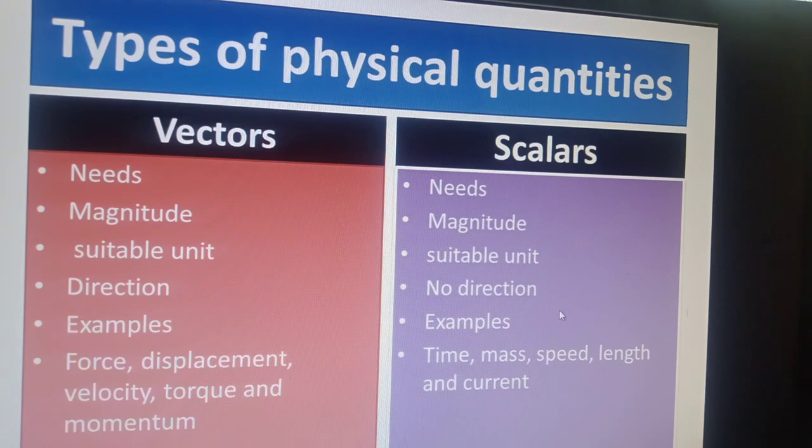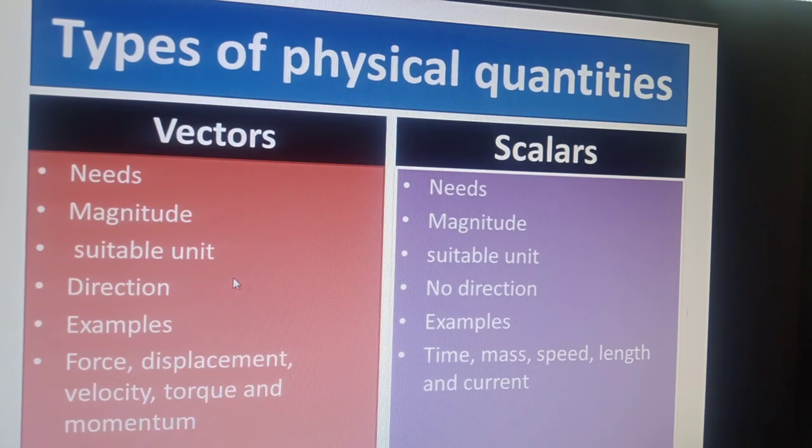They are placed in the scalar group of physical quantities. Now students, scalars are just numbers and we are very familiar with these numbers, but in case of vectors, along with numbers, the directions are also involved.